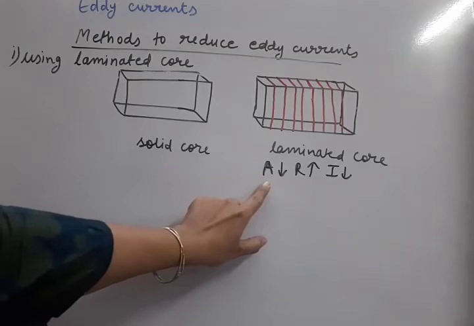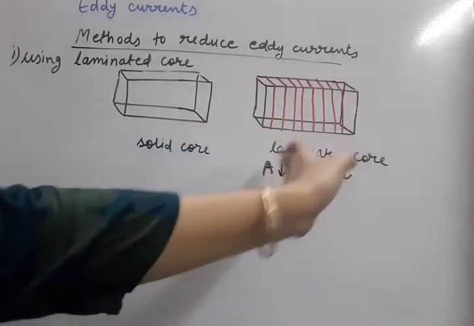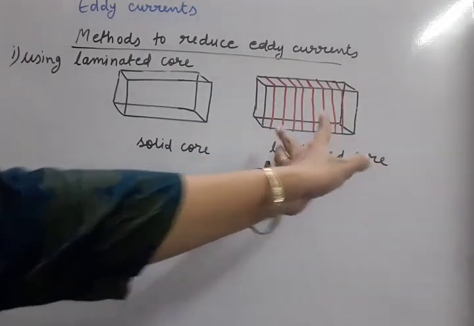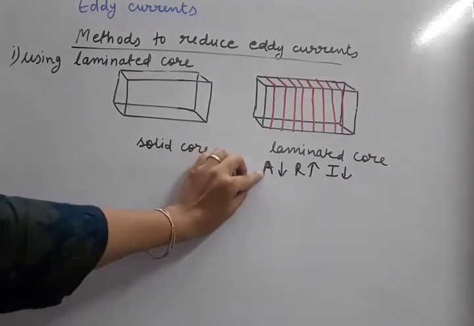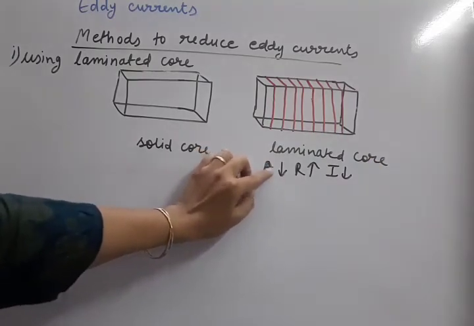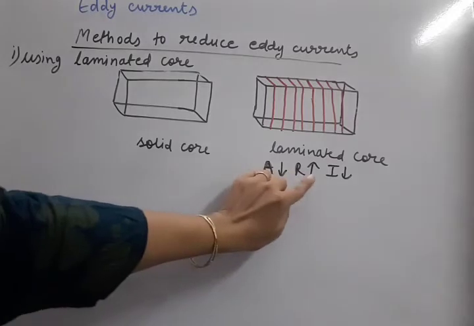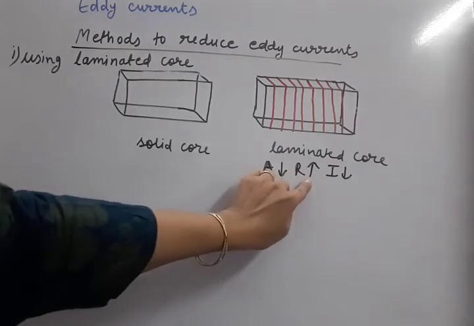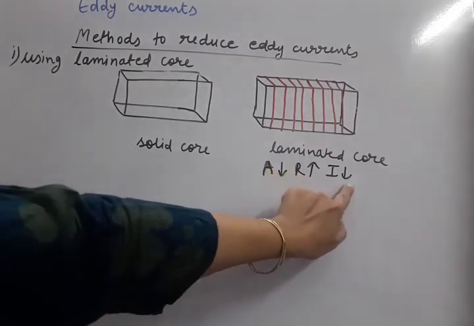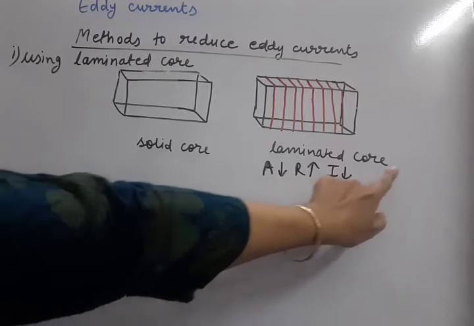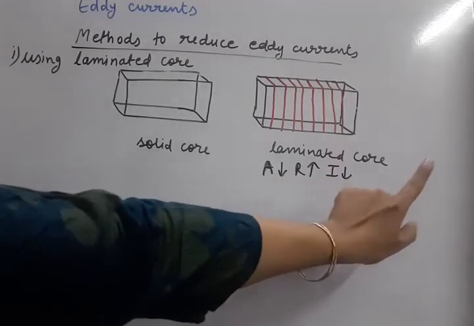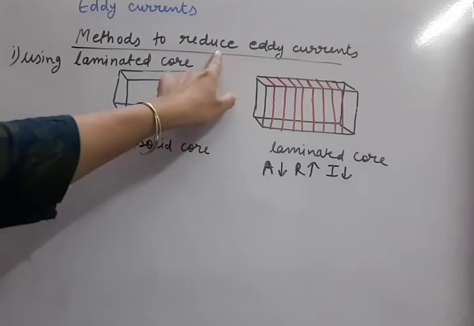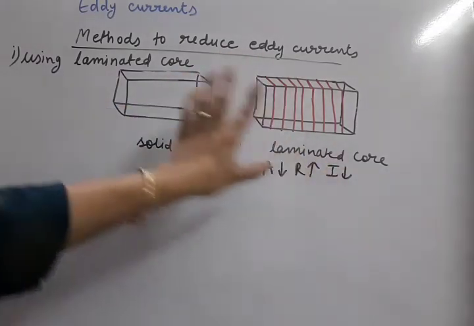So here the reason is, by cutting the core into slices and joining them again, the effective area of cross-section reduces. That's why resistance increases for the current, the current becomes less in magnitude, and that's why the heat loss will also become less. So here we have reduced the eddy current by one method.